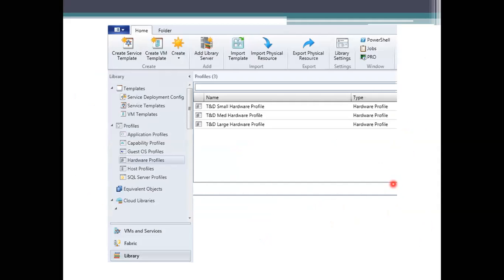So this one here is one example of creating a virtual template. This is the window we are having. We have 3 different hardware profiles: a small one, a medium one, and then a large one.